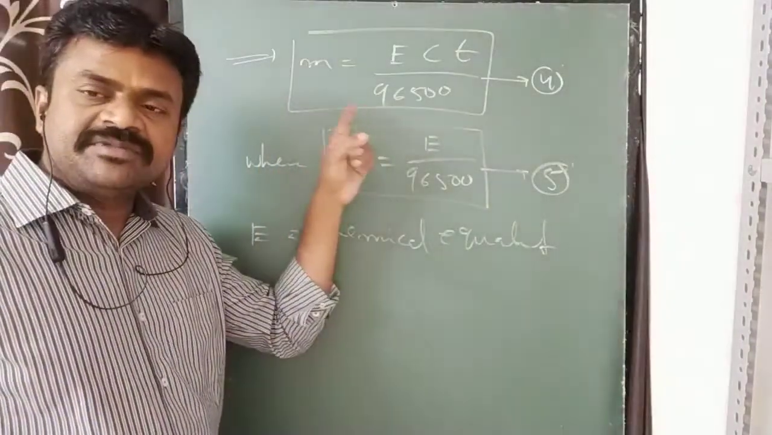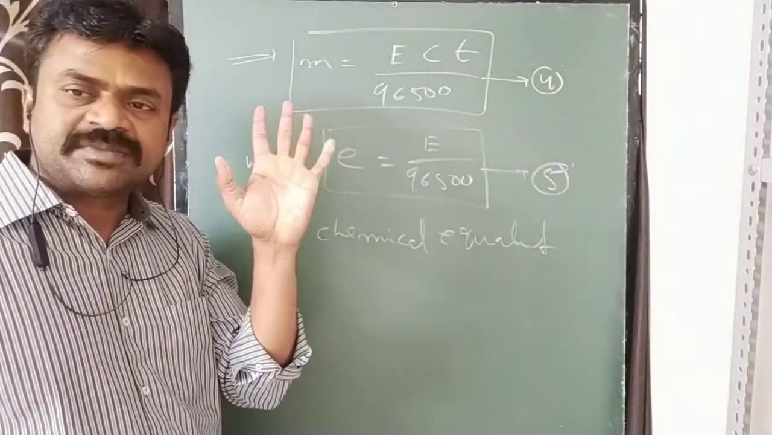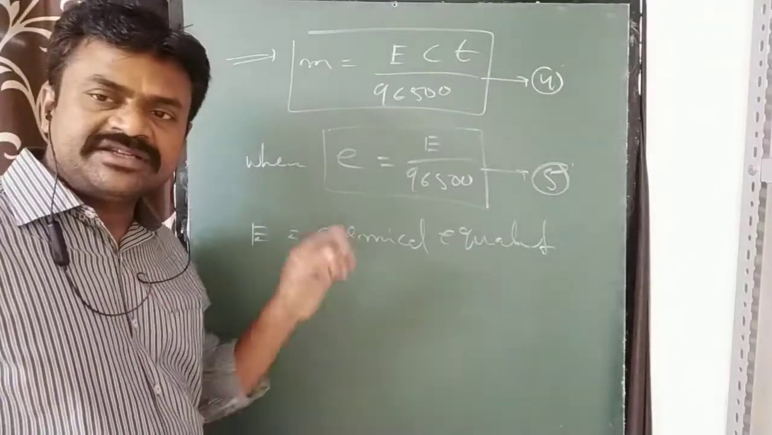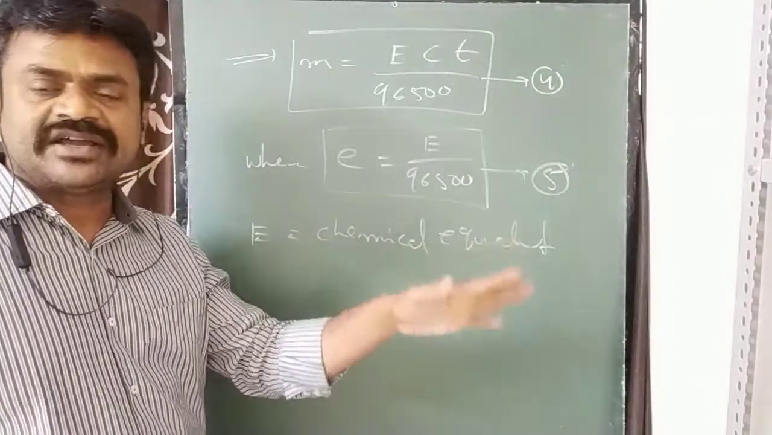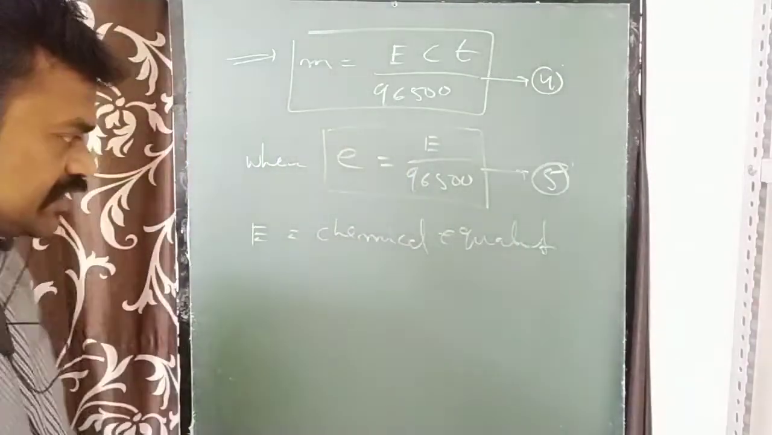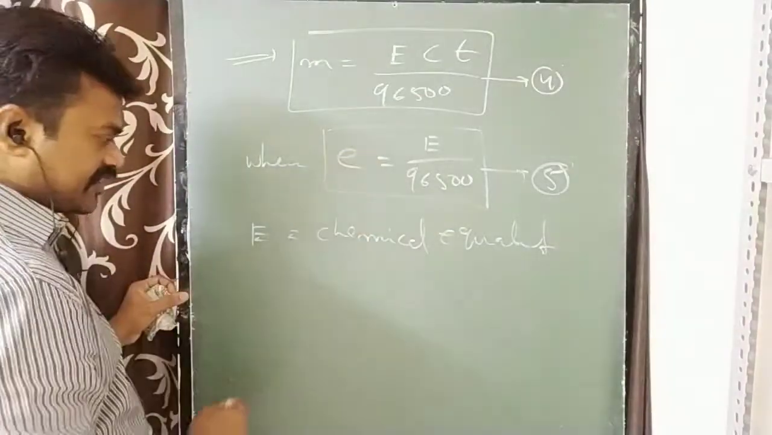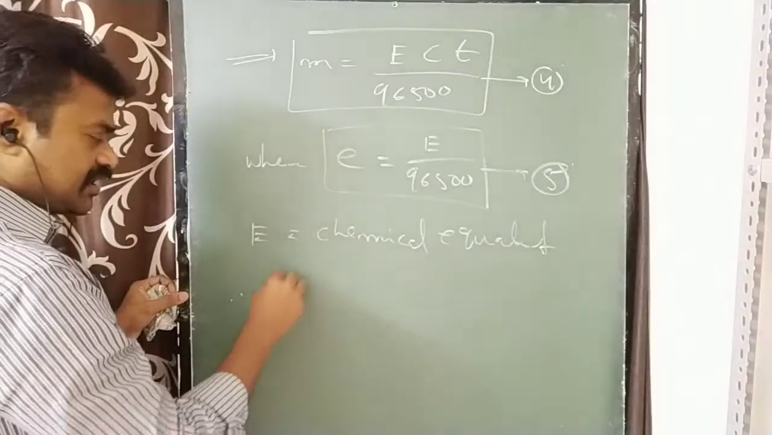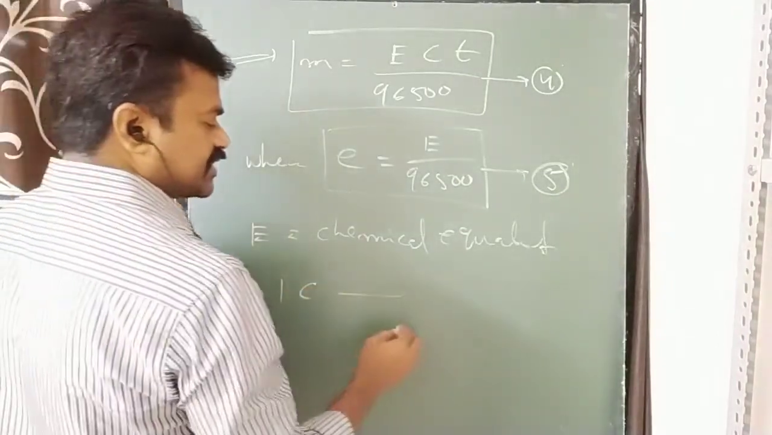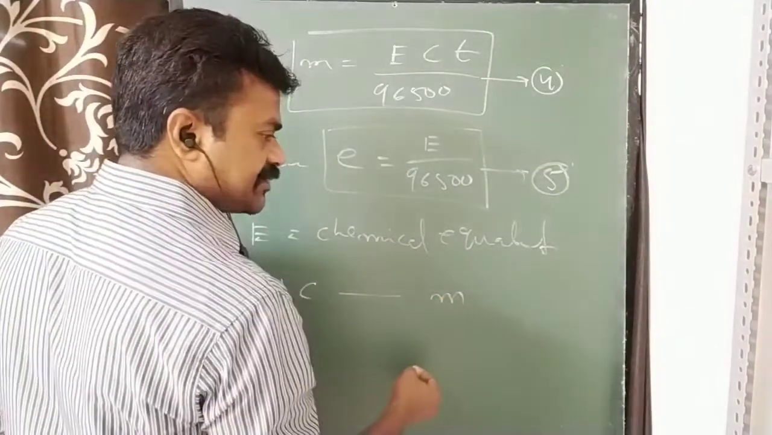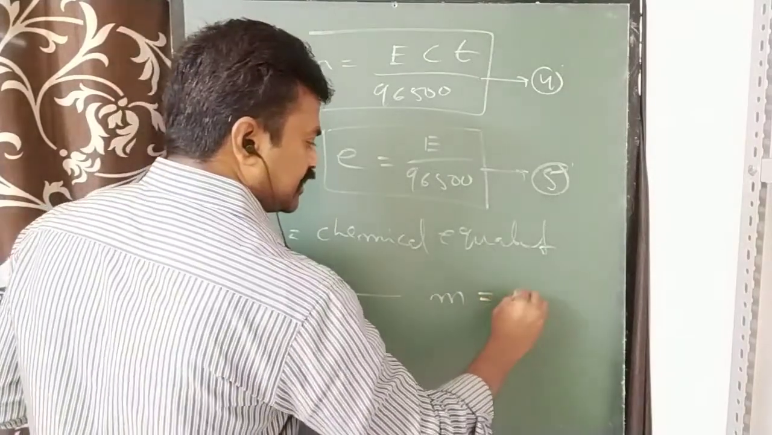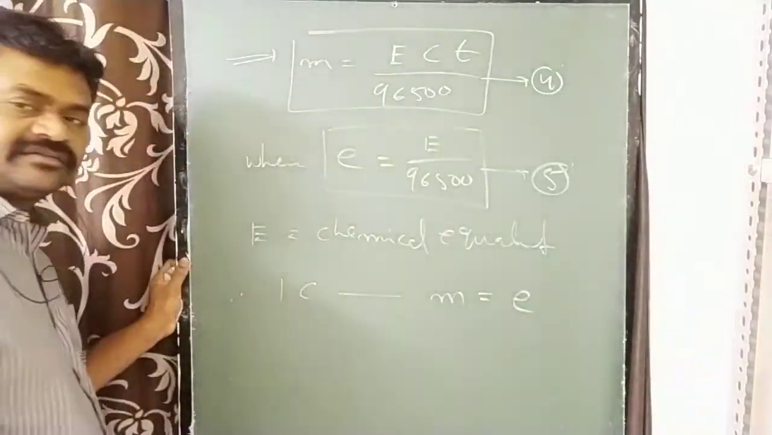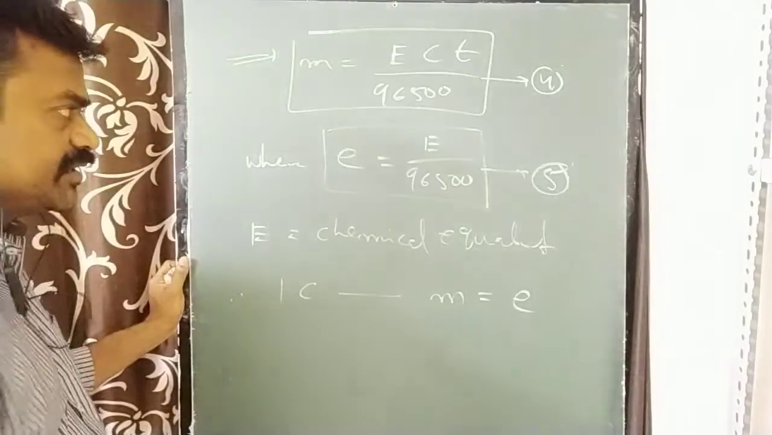There small e means just 1 coulomb current is passed. Here capital E means 96,500 coulomb current is passed. Therefore, this relation I will derive. This is the statement I gave for capital E. Now when 1 coulomb current is passed, whatever the mass is deposited or liberated, that is small e I have taken.